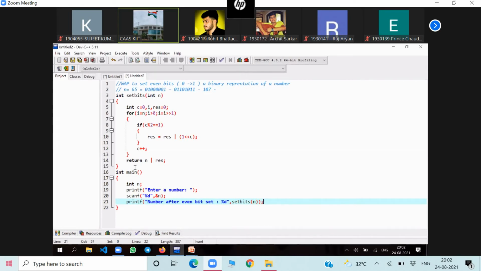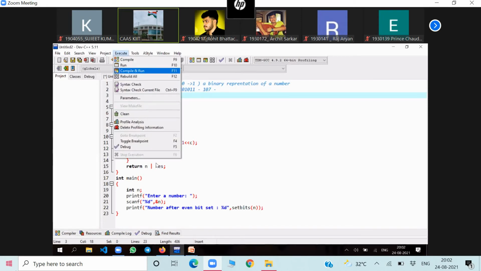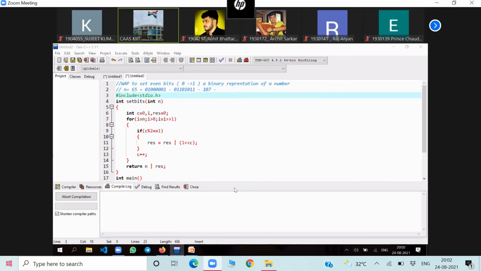Okay. Check the syntax anywhere, if any typo mistake is there. You can check it. I have not included stdio.h, so it will give a warning. Anything else? Okay, let me run this program. Let me save it.